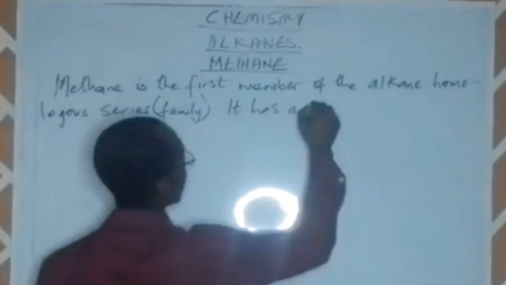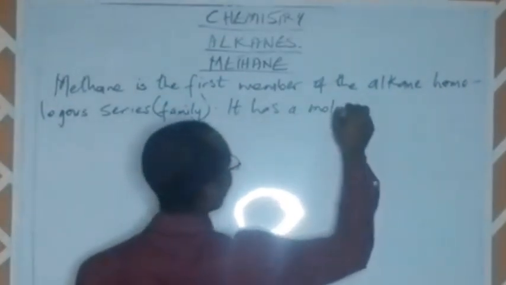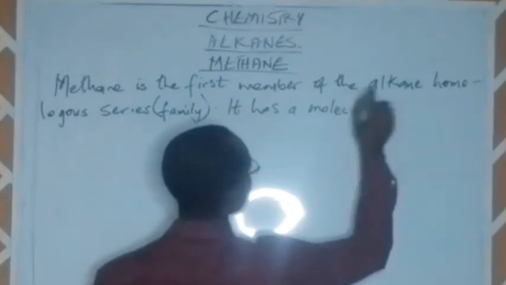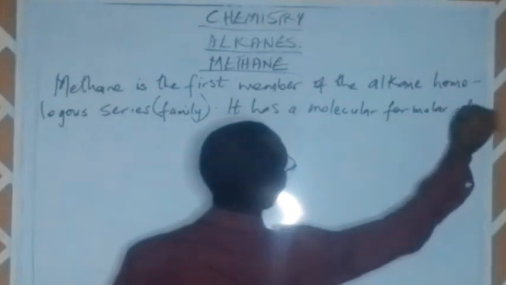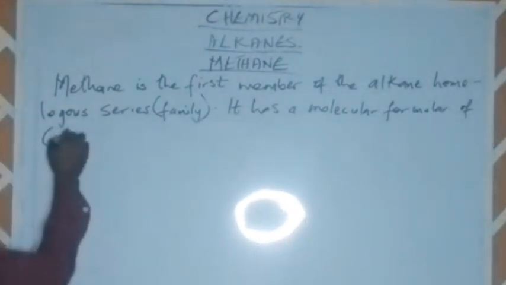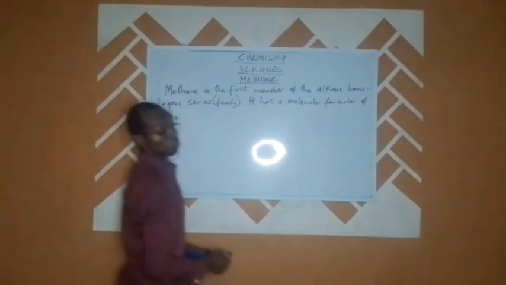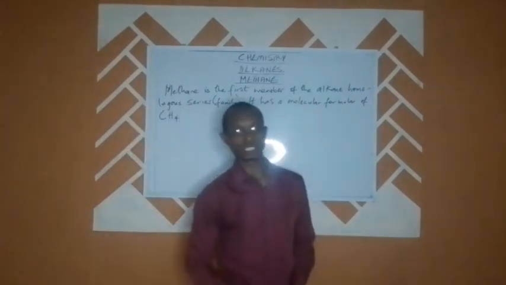It has a molecular formula of CH4. That is the molecular formula of methane.